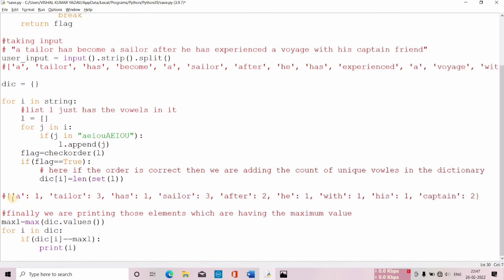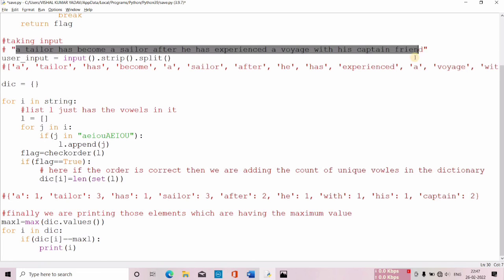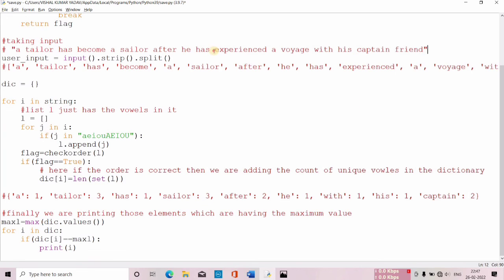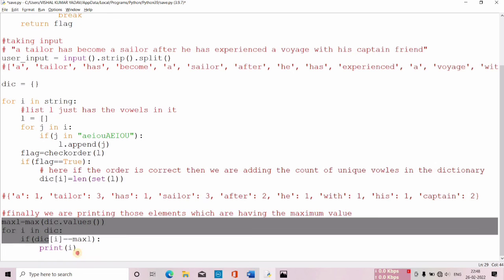I was in need of a dictionary containing all those words from the given input which satisfy both conditions. The first condition was that the vowels should occur in the particular order, and the second condition was that we have to print those words which have the maximum number of vowels. This dictionary defines the first condition, because all the words here have their vowels in order. Now we have to print those words having the maximum number of vowels. As you can see, the words Taylor and Sailor have the maximum number of vowels. For printing these two words, this is the code which I have written.